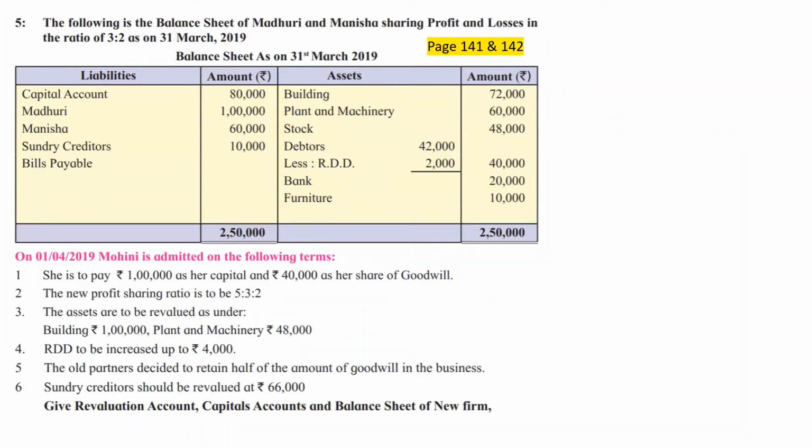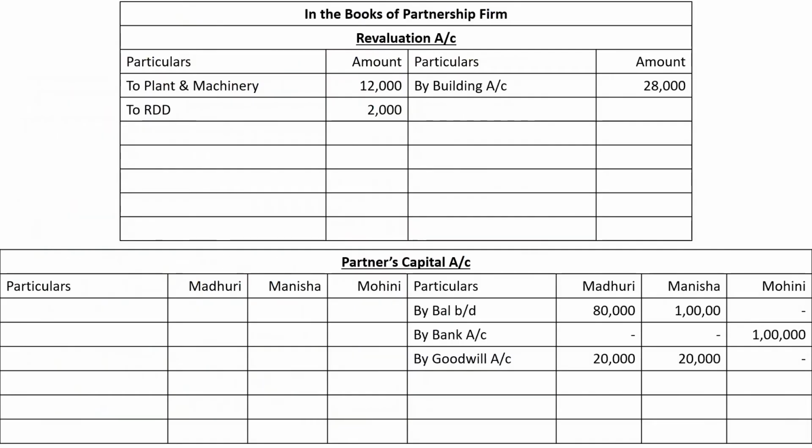Adjustment number 5. The old partners decided to retain half of the amount of goodwill in the business. Okay, half of the amount to be retained, that means half of the amount is to be withdrawn. So let us now consider partners have received goodwill of rupees 20,000 and 20,000. Half of it they want to retain, that means half of it they want to withdraw.